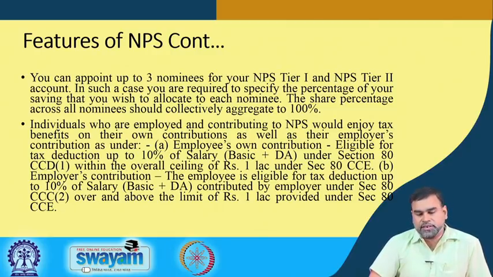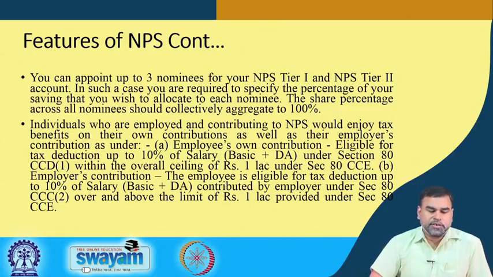So, in such cases, if you have 3 nominees, the share percentage across all nominees should collectively be 100%. Obviously, it cannot exceed that. So, you can divide the total money you are supposed to get after retirement among a maximum of 3 nominees.